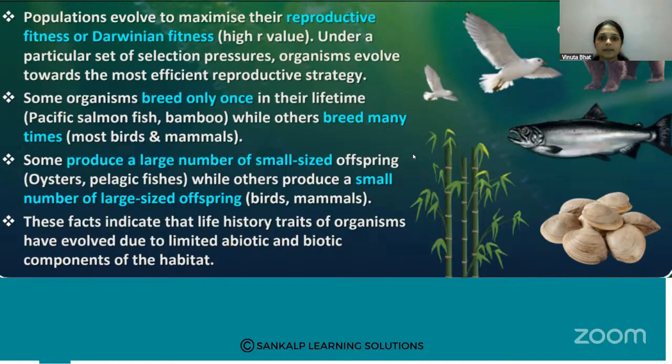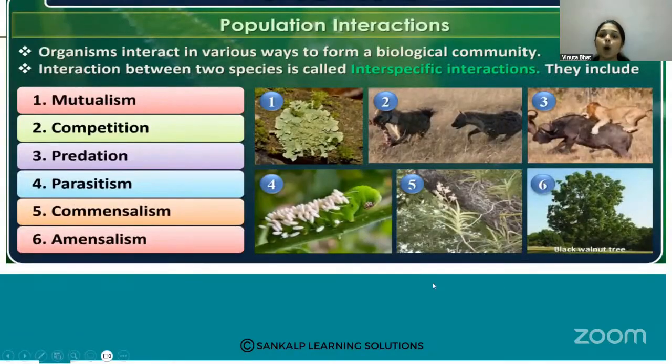Then, population interactions. Ecology is the study of the interaction among organisms, and with the biotic and abiotic factors also. In population interaction, organisms interact in various ways to form a biological community. Interaction between two species is called interspecific interaction.